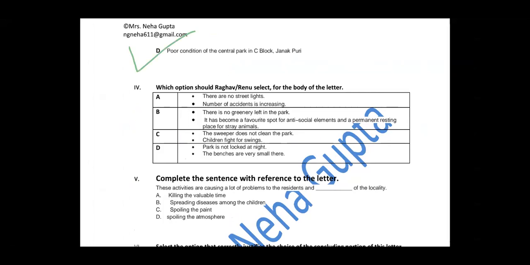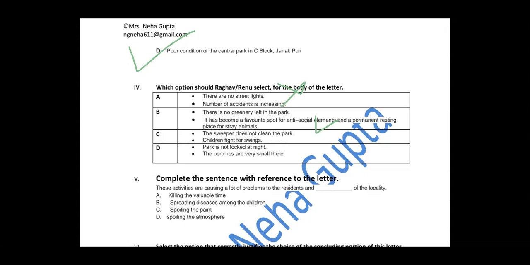Fine. Fourth question. Which option should Raghav or Renu select for the body of the letter? Fine. A part. There are no street lights. Are we talking about street lights? Number of accidents. Are we talking about accidents? We are talking about the park here. The poor condition of the park. So this part does not go. Second part. There is no greenery left in the park. Okay, we can go about it. It has become a favorite spot for antisocial elements and permanent resting place. Okay, these both go.